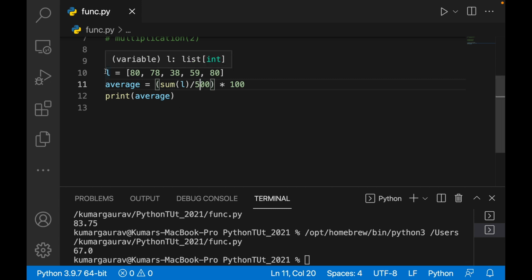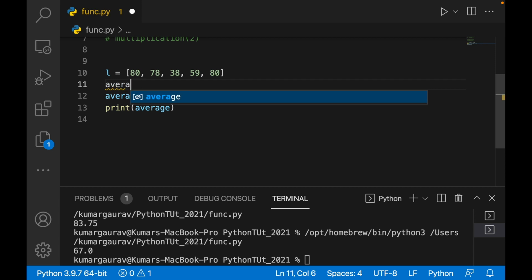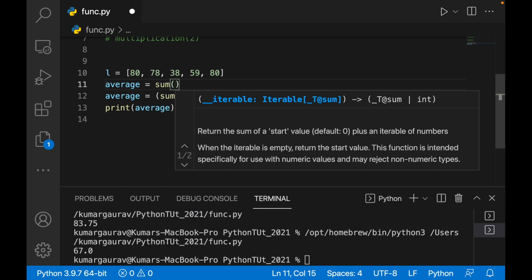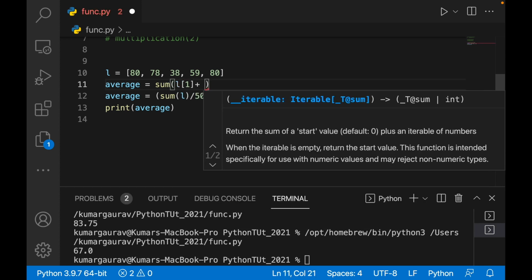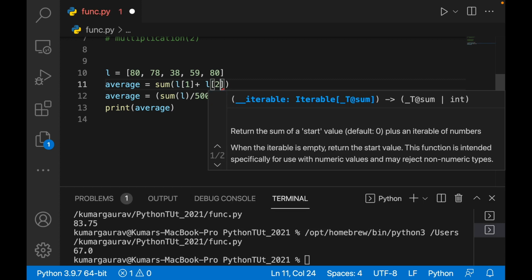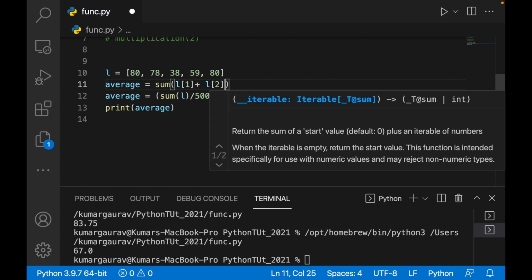But let's say you have a number of lists wherein you have 100 lists, so every time you cannot write these things, okay. Otherwise, sum is a built-in function, that's why you have utilized it. But let's say if it is not a built-in function, then you will write L1, L of 1, then you will write average equals to sum of L1 plus L2 plus, and so on, till L5 and like that.